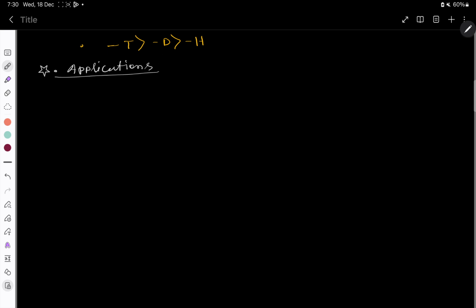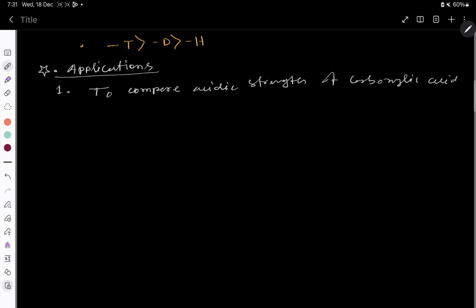Okay, the first application is to compare the acidic strength of carboxylic acids and alcohols.